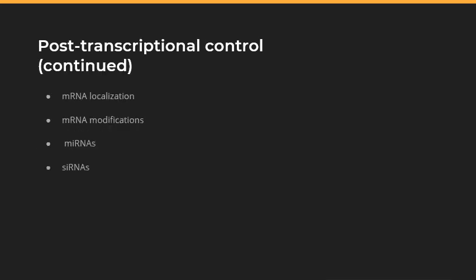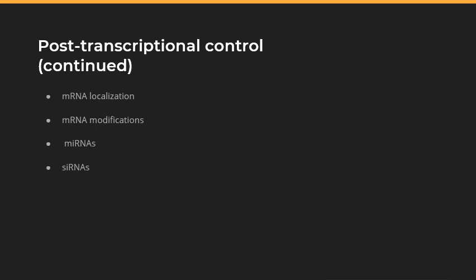So let's continue with mRNA localization. In some cases, specific mRNAs are localized to particular regions within the cell, such as the dendrites of neurons. This localization can impact local protein synthesis and cellular function. Let's talk about some of the modifications. Post-transcriptional modifications, such as the addition of the 5' cap and the poly A tail, are crucial for mRNA stability and translation. These modifications also facilitate ribosome binding.